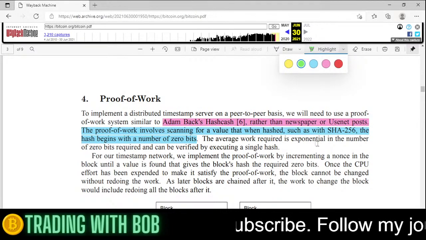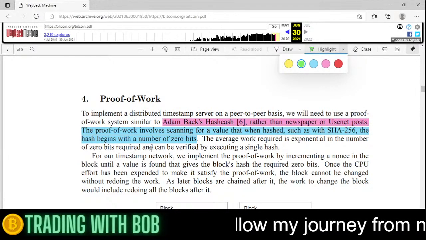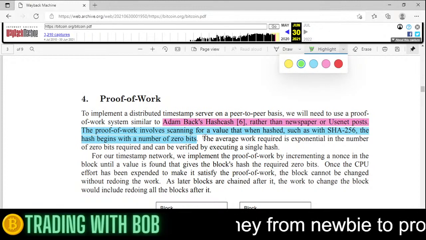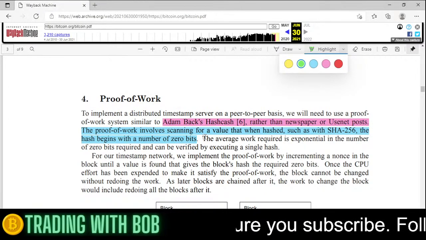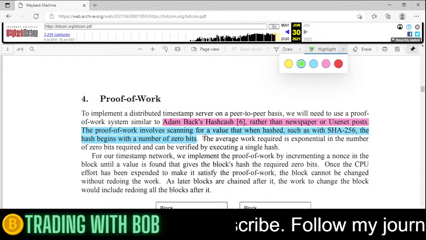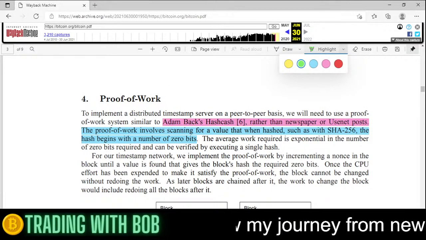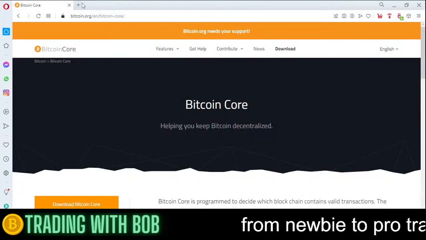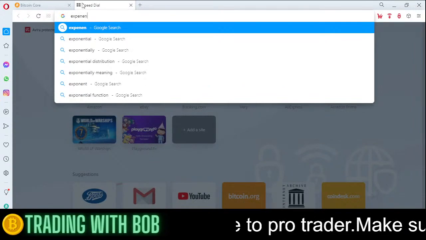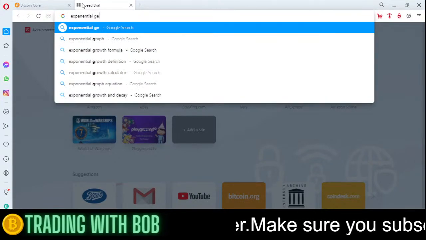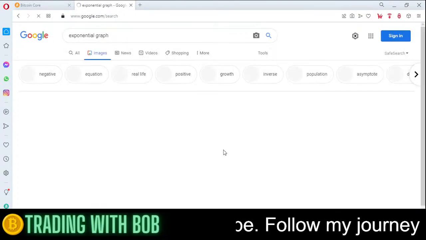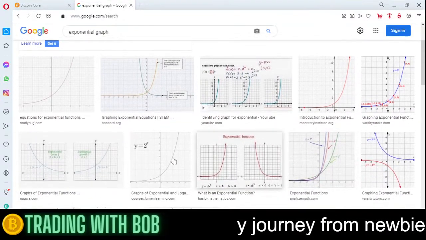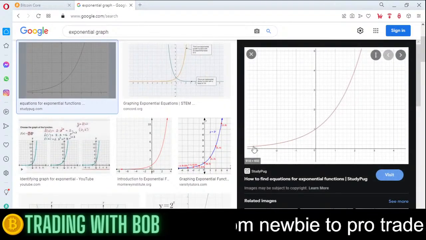The average work required is exponential in the number of zero bits required and can be verified. Okay, so basically the more transactions on the system, the more work it's going to need. So it goes up exponentially. Let me show you an exponential graph. So there you go, see that? Exponential. Yeah, so the work is exponential.